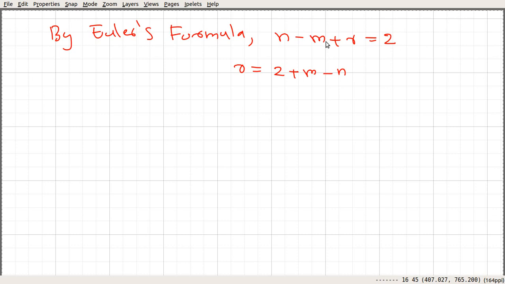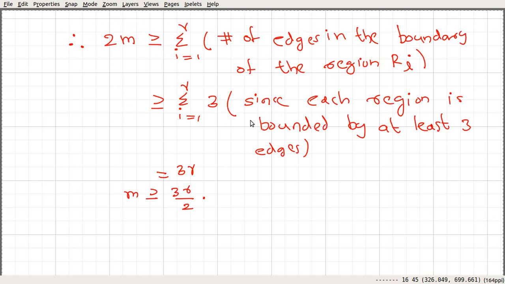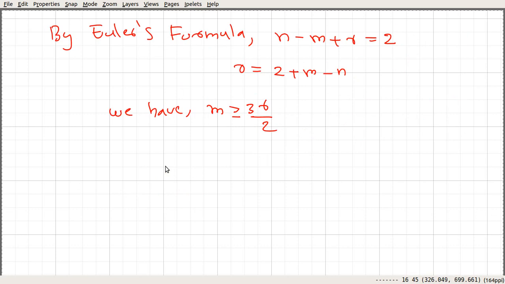Simple algebra, and again we have this situation: the number of edges is greater than or equal to 3r divided by 2, from this calculation. So let's substitute this here. We get m greater than or equal to 3 by 2 times (2 plus m minus n).